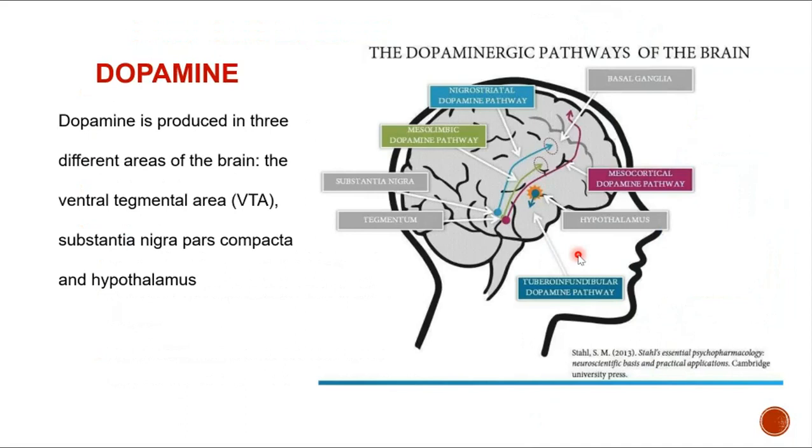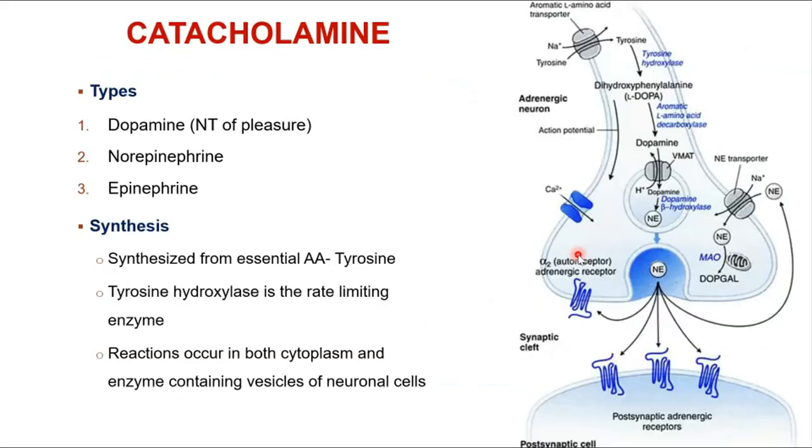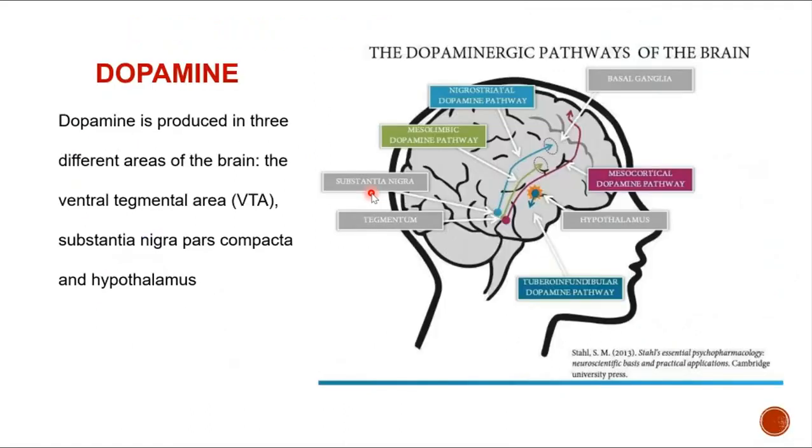So what is dopamine? We have seen about dopamine as well as norepinephrine. Since we are going to go dopamine first, we should first talk about dopamine and then go to norepinephrine and epinephrine. So what are their physiological functions? Dopamine is the neurotransmitter of happiness, of joy. Where are they released? Where are they produced?